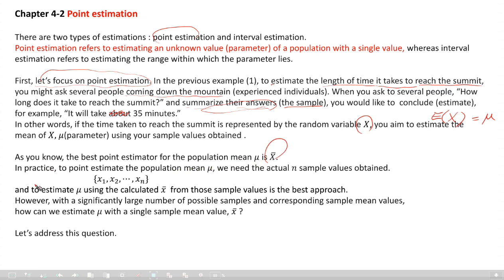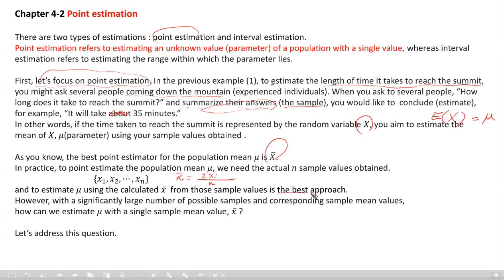In practice, to point estimate the population mean mu, we need the actual n sample values obtained, like small x1, small x2, small xn, and estimate mu using the calculated x bar, which is the sum of xi divided by n from those sample values.